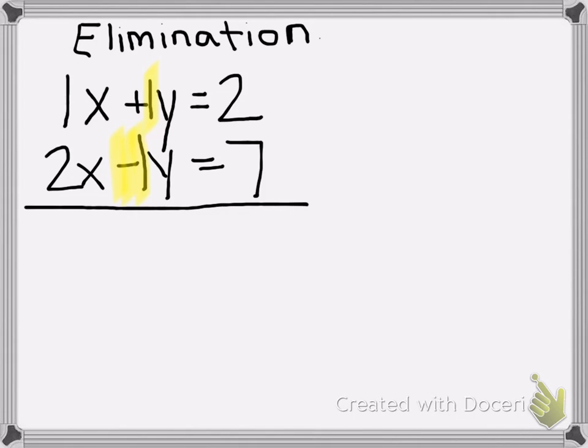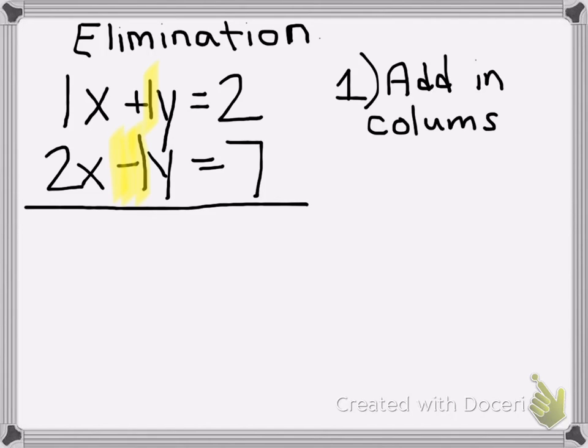So the very first thing we're going to do is add in columns. So step number 1, add in columns.